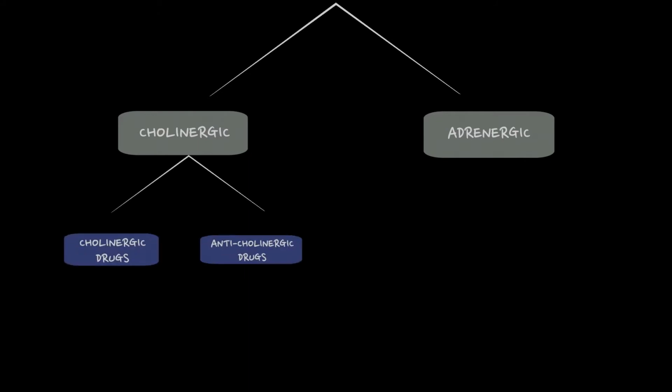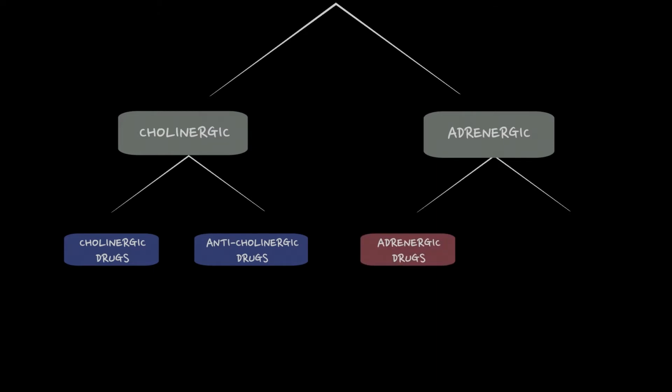The drugs acting on the autonomic nervous system are classified into two: the drugs acting on the cholinergic system and the drugs acting on the adrenergic system. The drugs acting on the cholinergic system are again classified into two: the cholinergic drugs and the anticholinergic drugs. The drugs acting on the adrenergic system are again classified into two: the adrenergic drugs and the anti-adrenergic drugs.